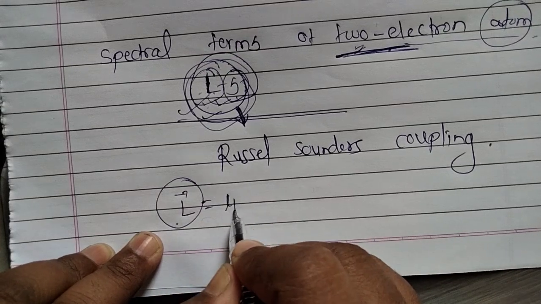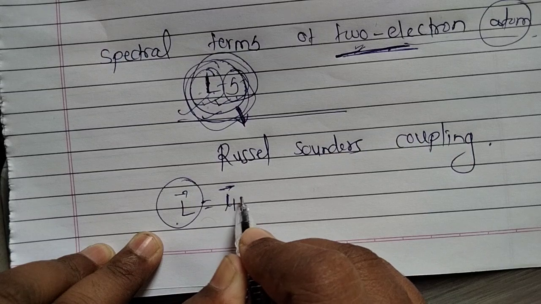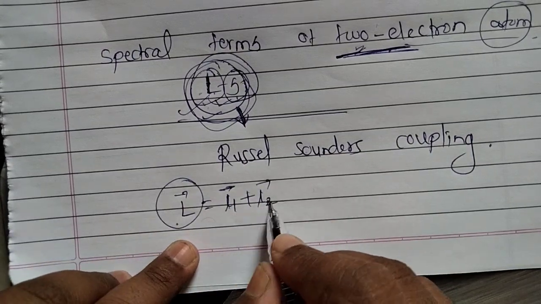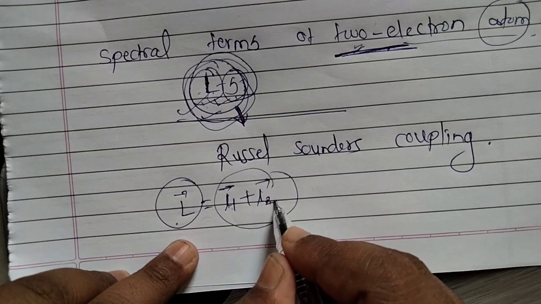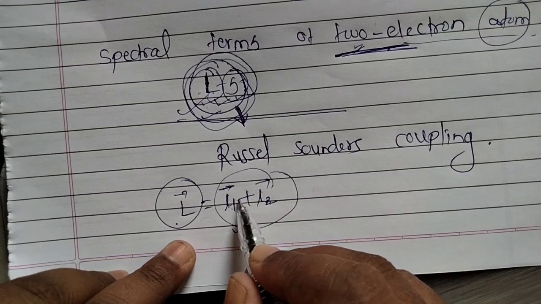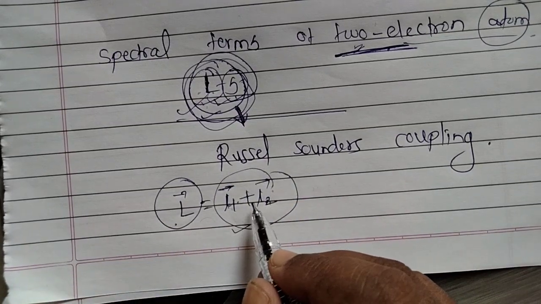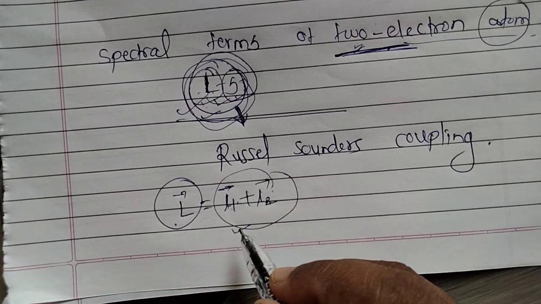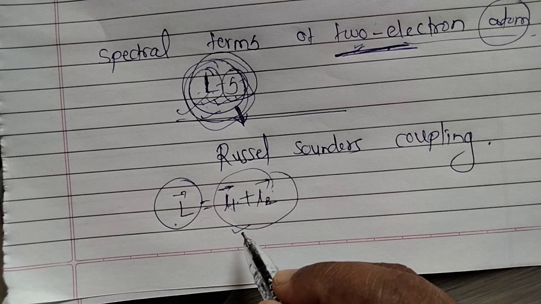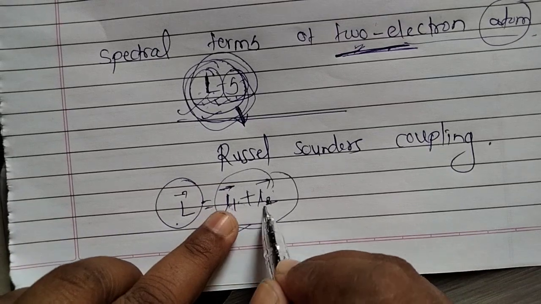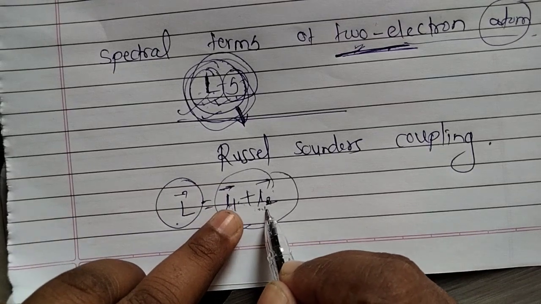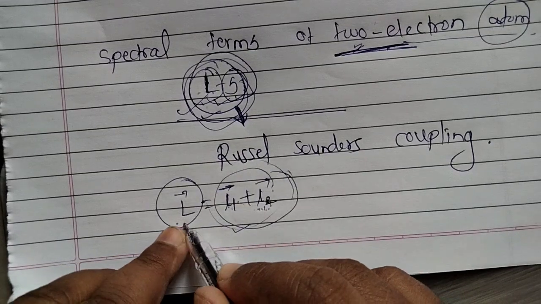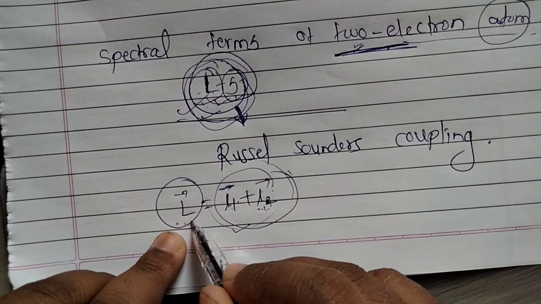So let us add the orbital angular momentum of each of the electrons. For the resultant orbital angular momentum, we add these two orbital angular momenta, and this gives us a resultant orbital angular momentum L bar.